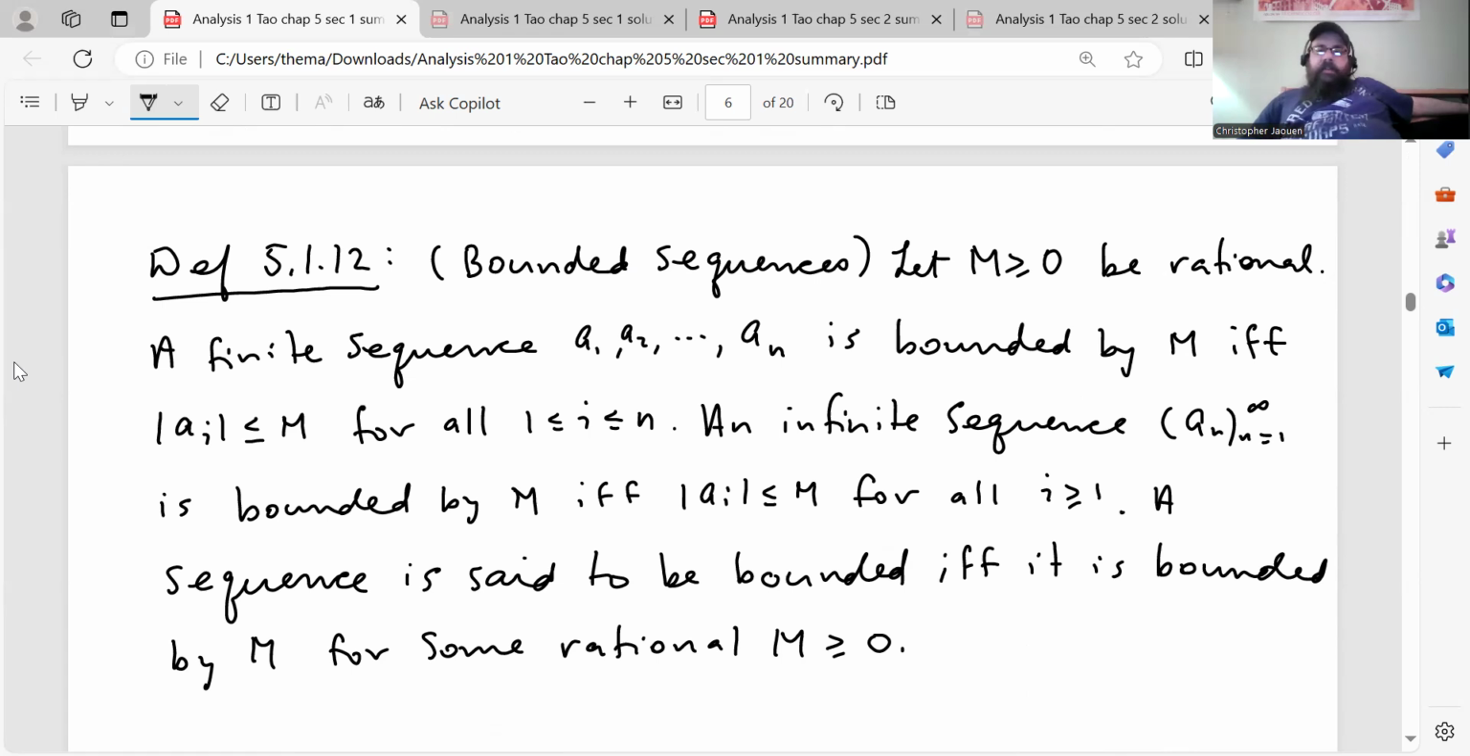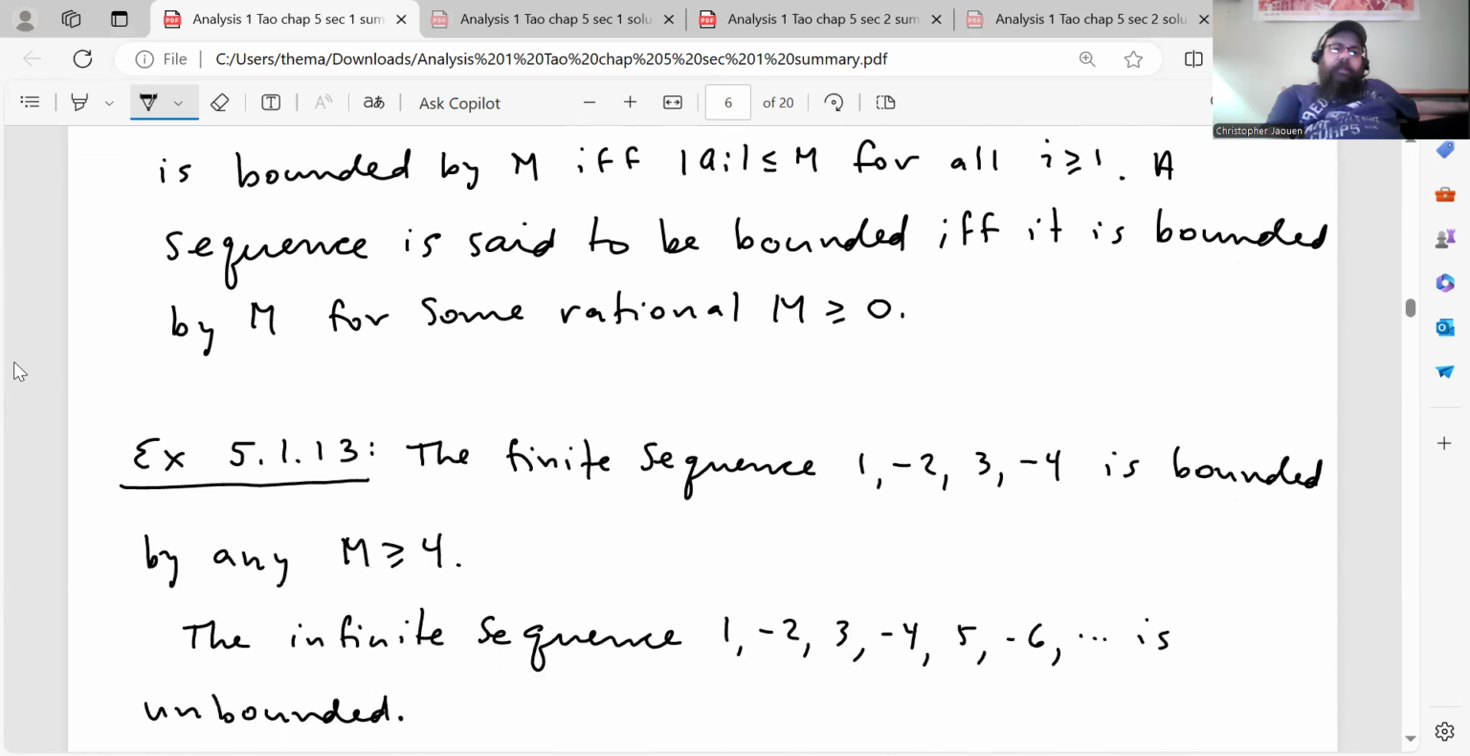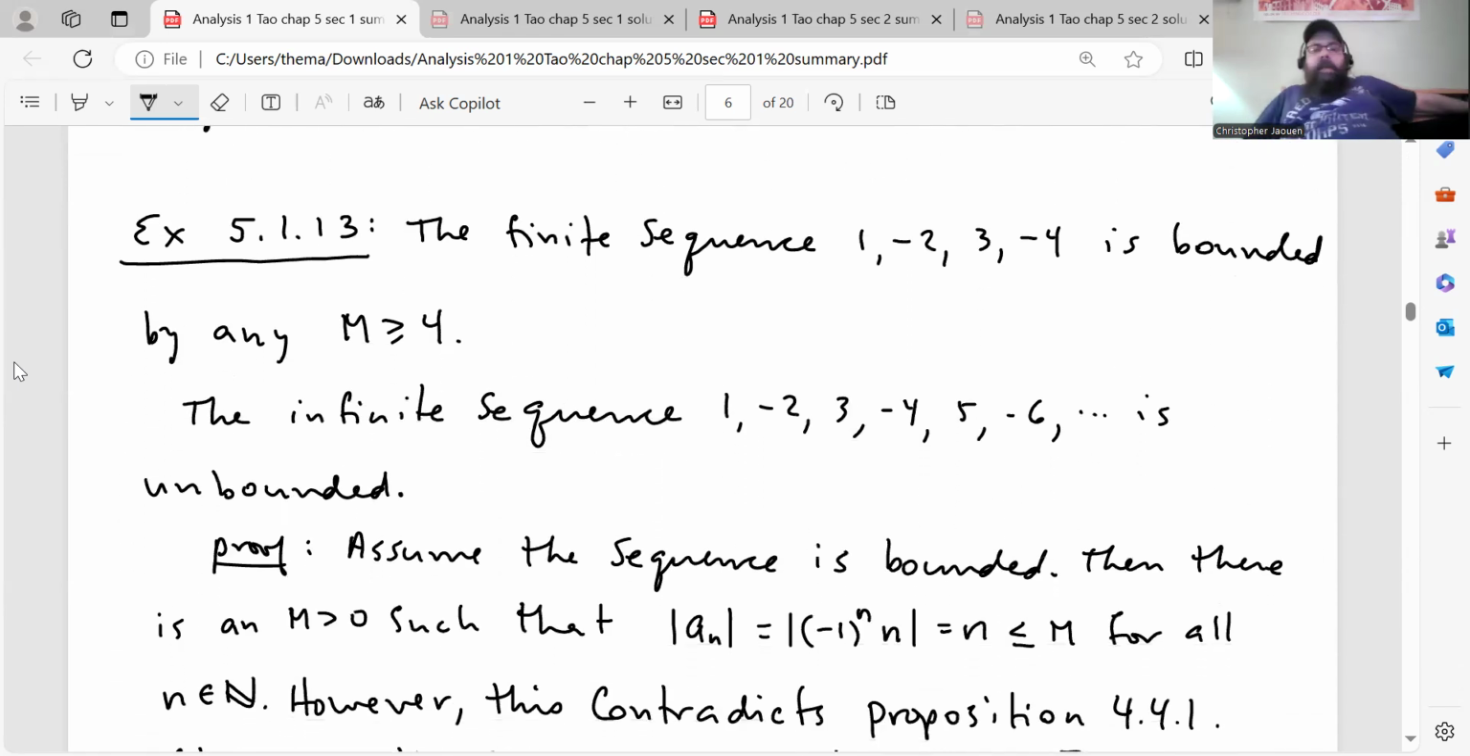And an infinite sequence a_n, going from 1 to infinity, is bounded by M. So here, this is an infinite sequence now rather than a finite sequence. If and only if the absolute value of a_i is less than or equal to M for all i greater than or equal to 1. A sequence is said to be bounded if and only if it is bounded by M for some rational M greater than or equal to 0. Right, and then we have again an example so that we can get some practice with this concept. The finite sequence 1, -2, 3, -4 is bounded by any rational number M greater than or equal to 4, right? Because the absolute value of all those things is bounded above by 4.